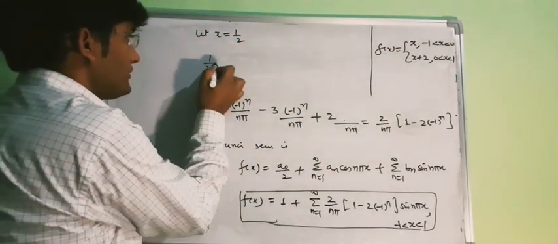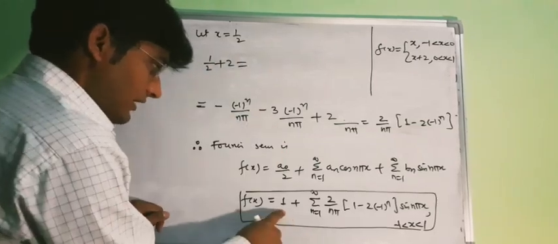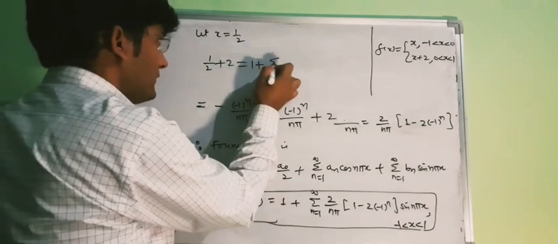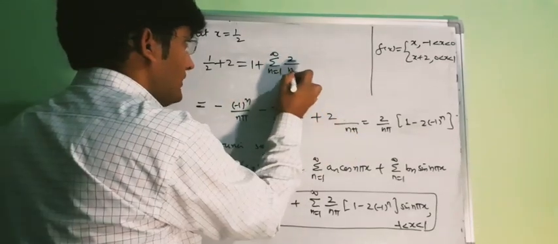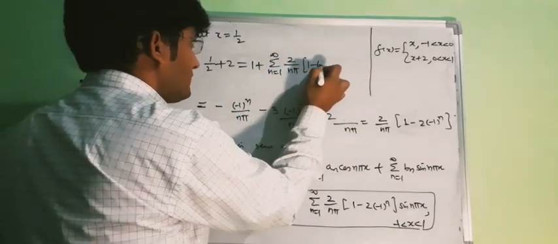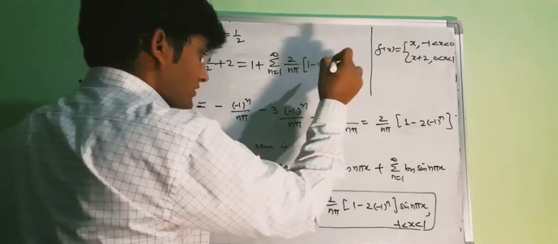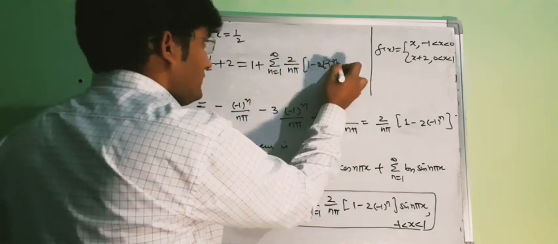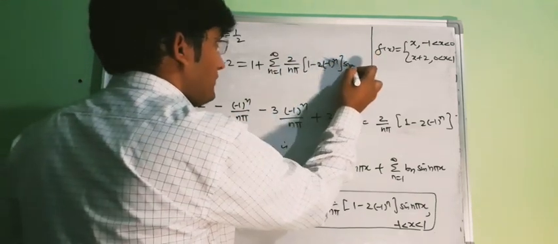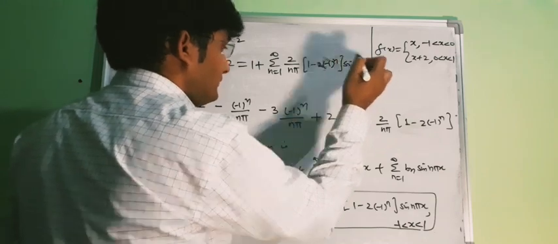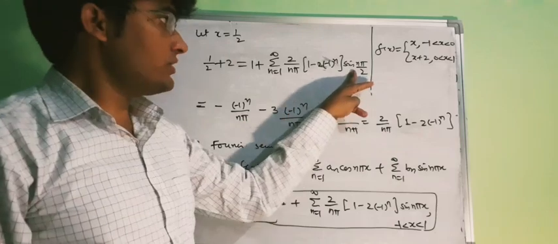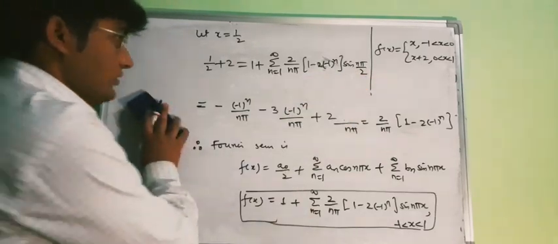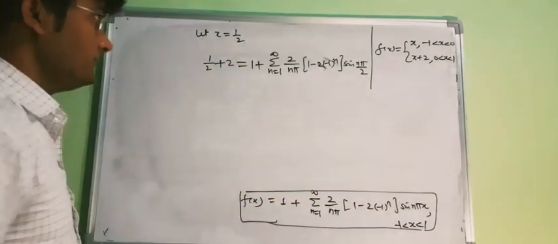So the value of the function is half plus 2, and in the right hand side we will have 1, plus the sum from n equal to 1 to infinity of 2 upon n pi times 1 minus 2 times minus 1 to power n, sin n pi by 2. When x equal to half, our Fourier series will be this one.